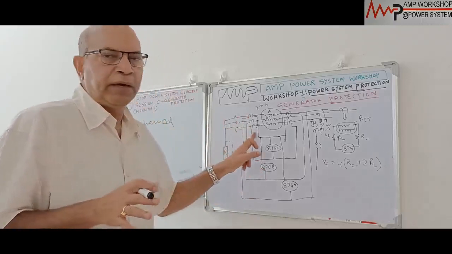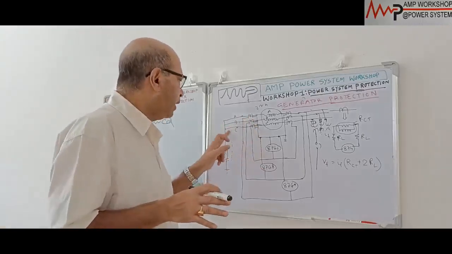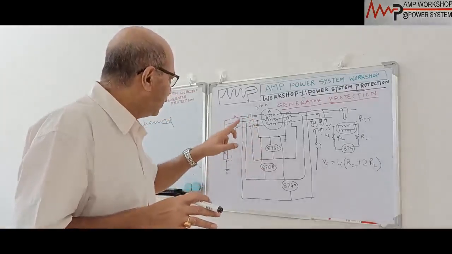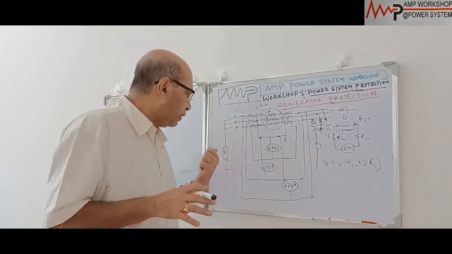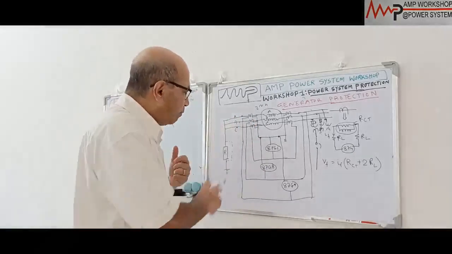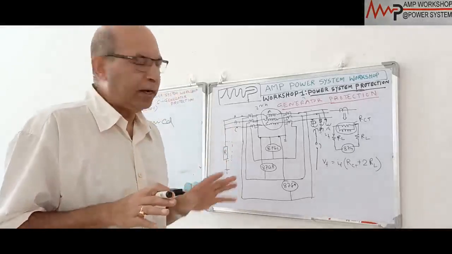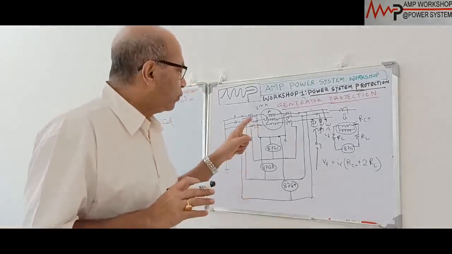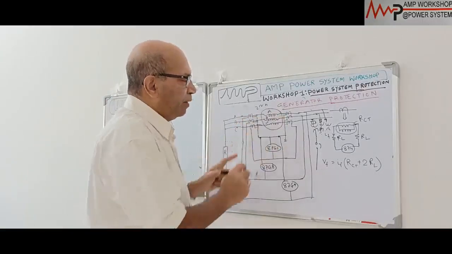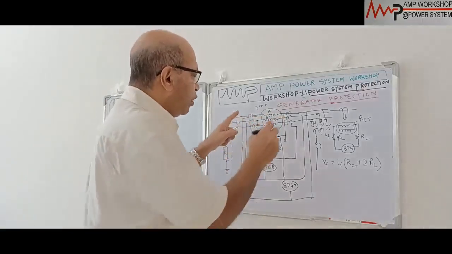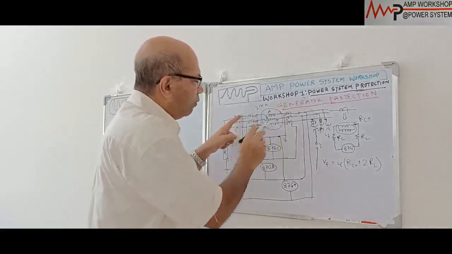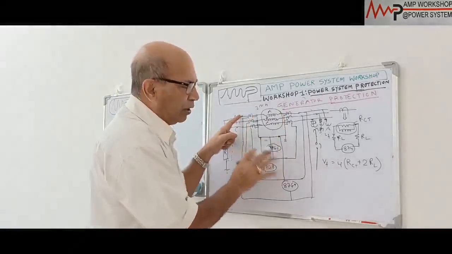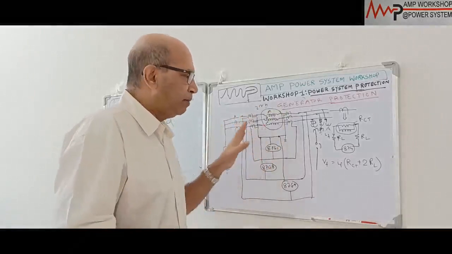These three CTs will be mounted, or we have to install them inside the neutral. The three phases will come to either the resistance element or a separate box where the CTs should be mounted, and then they will be shorted for grounding. That is the arrangement to be made accordingly. So these are the two sets of CTs as per the differential principle, and this is the generator. Any fault within this area will be captured by the protection relay through these two CTs. That is the basic differential.